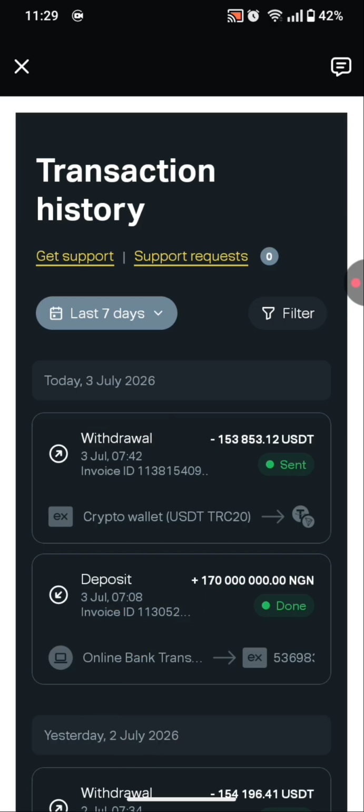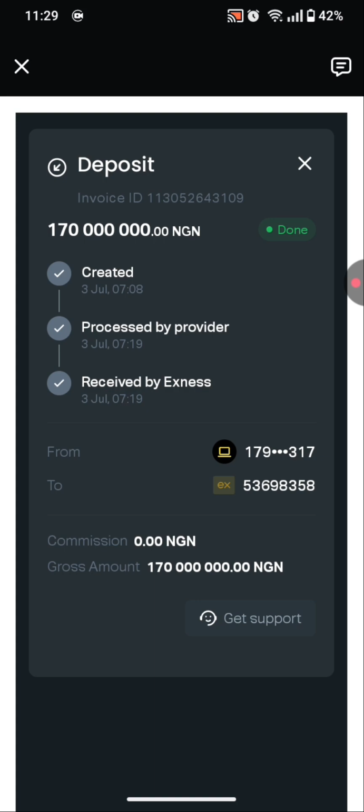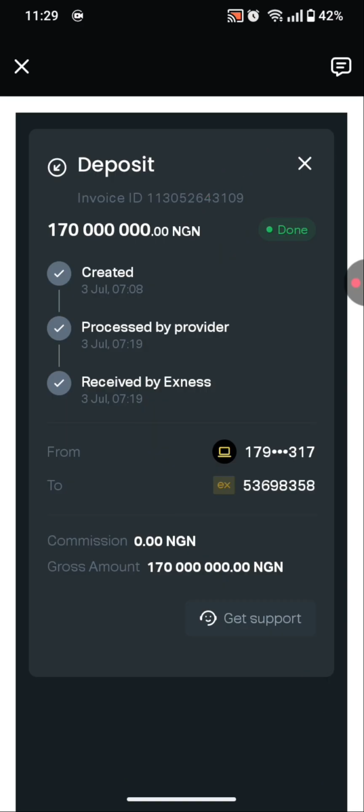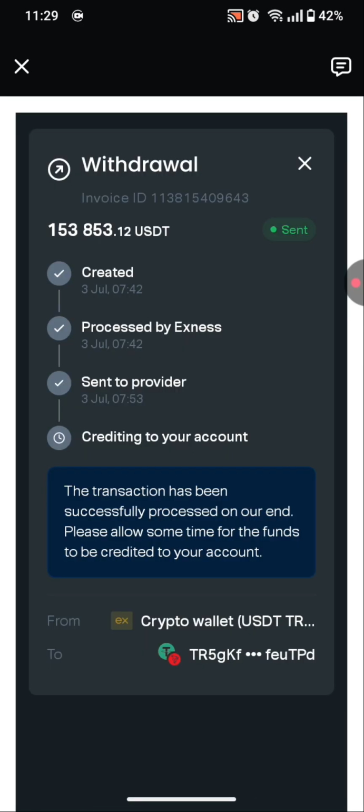So let me go ahead and show you the receipt. This was a deposit for this morning, and this deposit came into this platform at 7:08 a.m. It was received on my account at 7:19 a.m. and I deposited a total of 170 million naira, as I always do. Now I placed a withdrawal to USDT. Remember, I deposited at the lower funding rate, which gave me this amount of USD on my account, and I withdrew this straight to USDT, as I told you guys earlier.